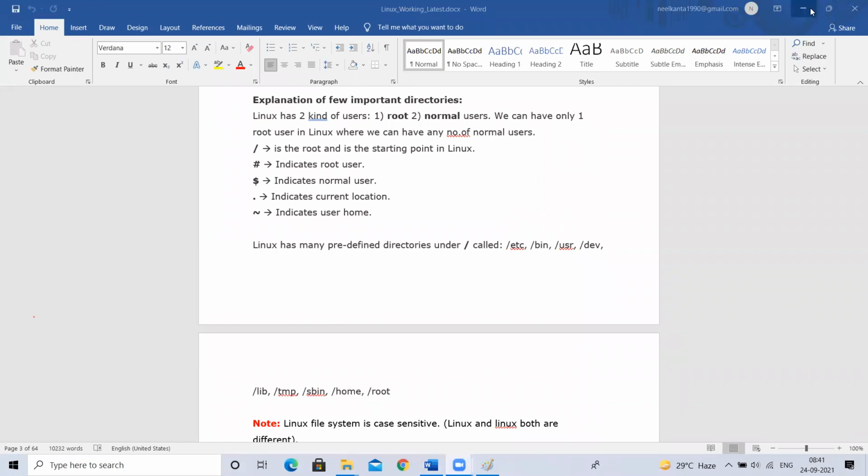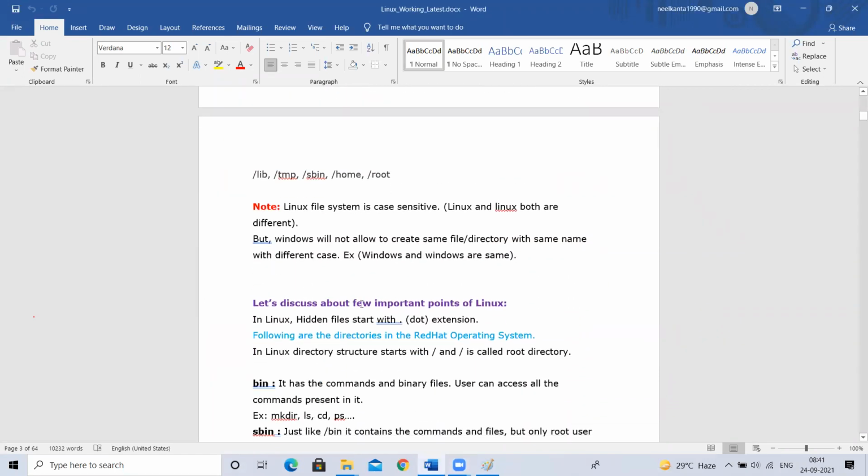Okay. So you understood what is root user, what is normal user, and what are sudo privileges. Sudo user does not mean a third type of user. It is a normal user itself with special privileges, extra privileges. That's it. Understood, guys? Yes, sir. Okay.